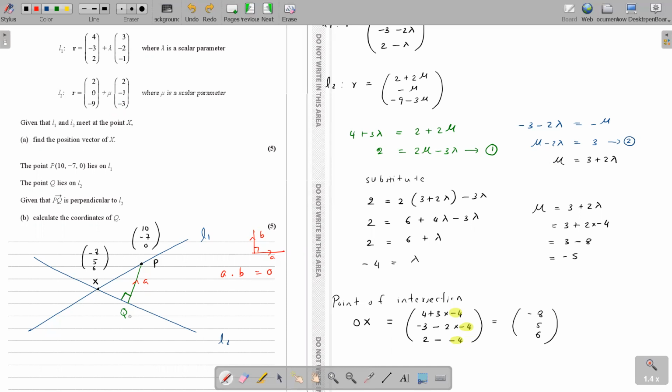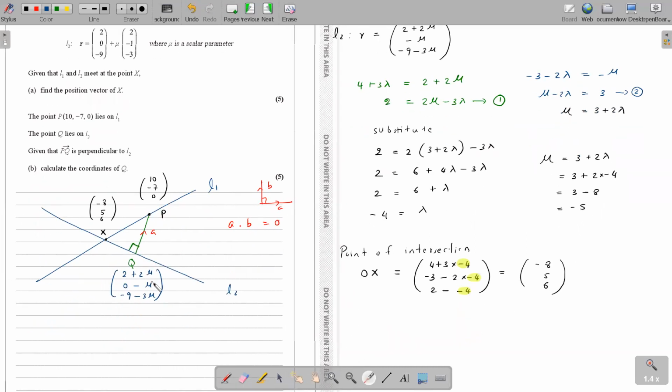So point Q is (2 plus 2 mu, 0 minus 1 mu, minus 9 minus 3 mu). As long as you know the mu value, you can generate any coordinate on line 2, so because Q is on line 2, we can use this to represent Q.